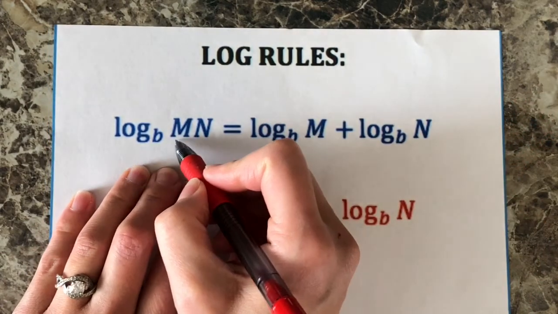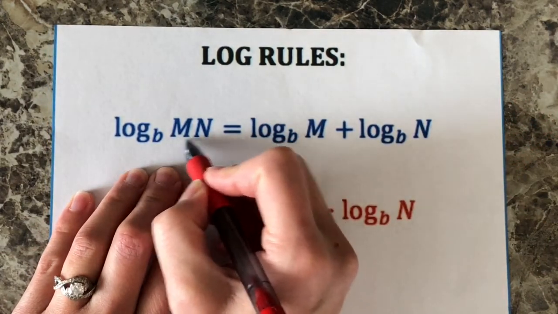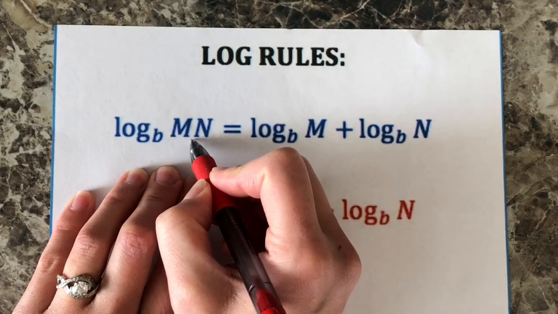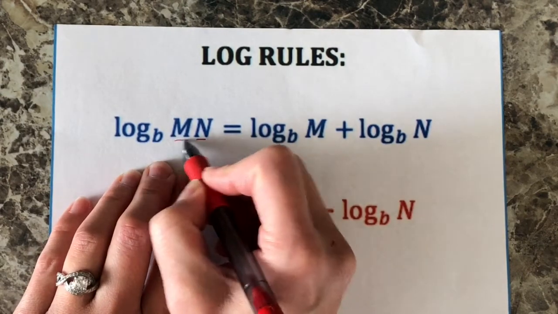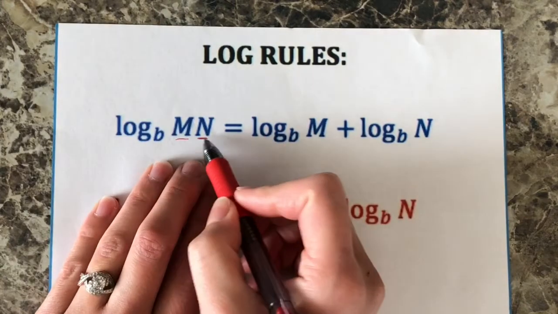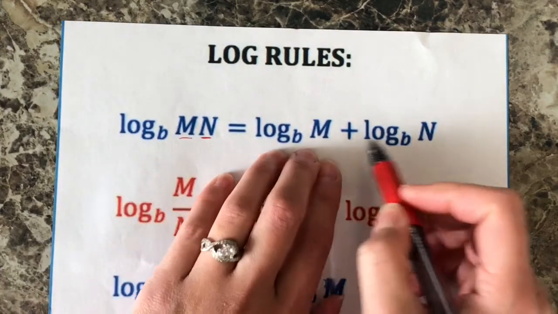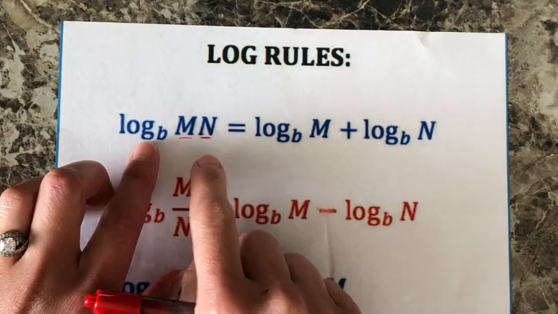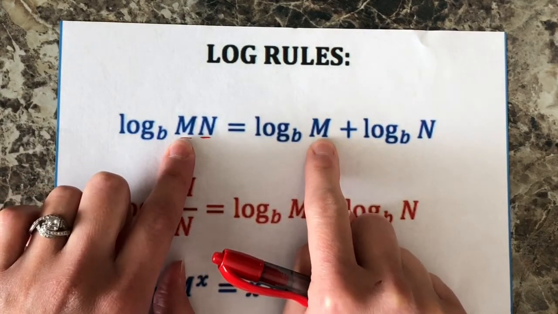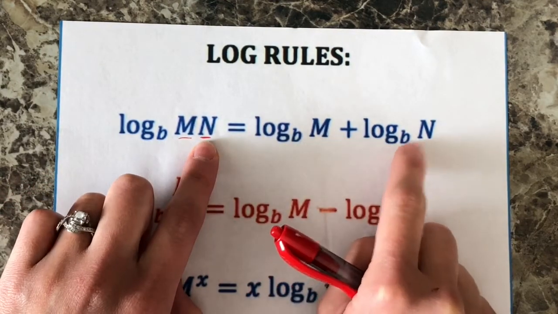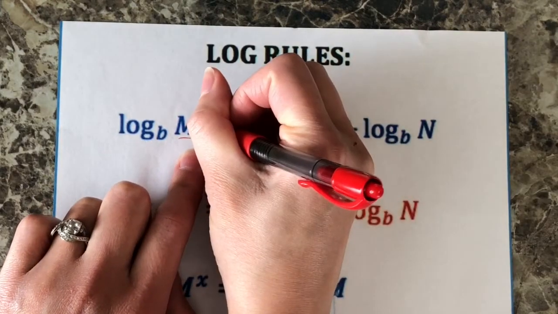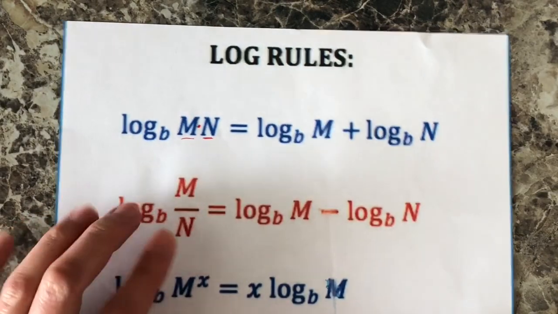So if you have multiple things multiplying each other in the input of the log, you can give each of those its own log, and you add them together. So log base b of m plus log base b of n, because m and n are multiplying here.